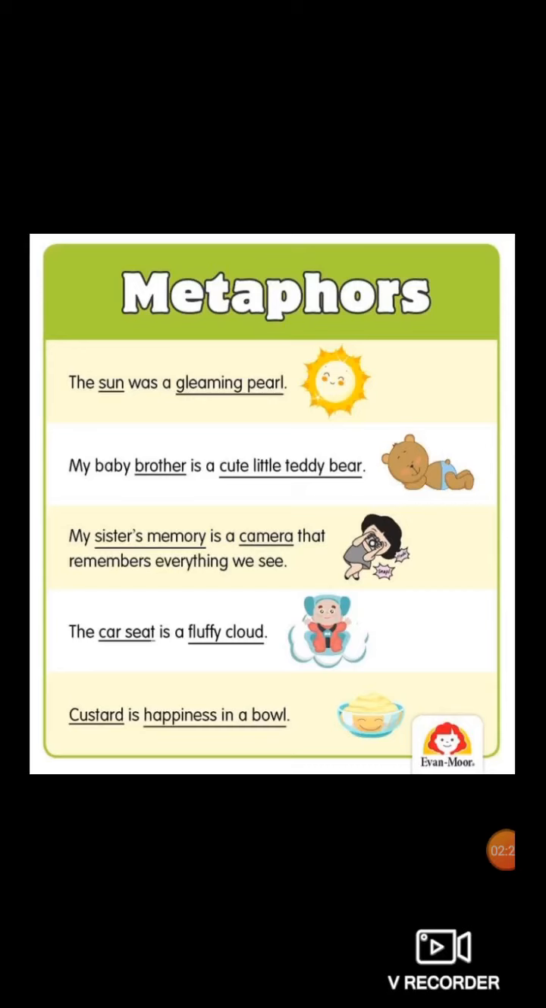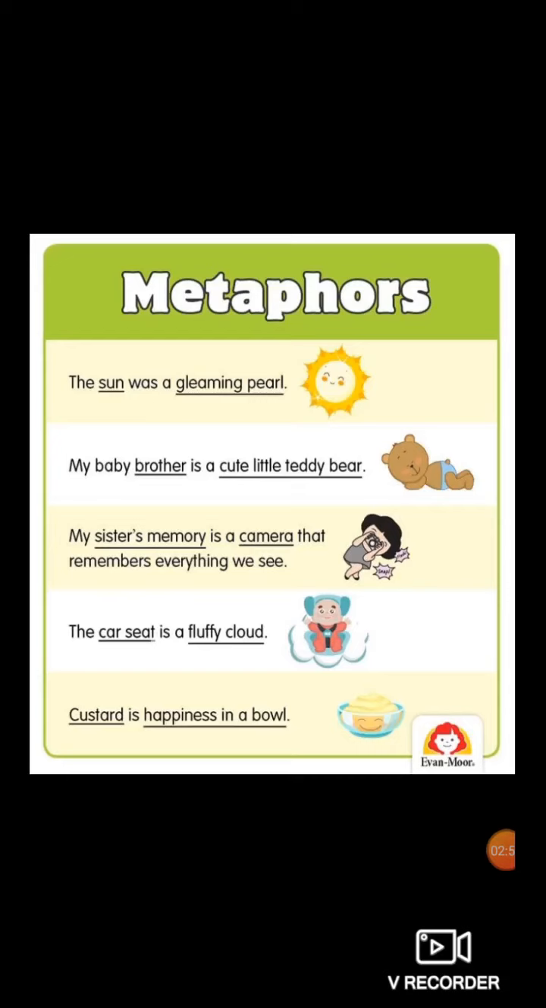Next, custard is happiness in a bowl. Now custard is a sweet, a dessert. Custard is a type of dessert. Now it's compared with happiness in a bowl by using which word? Is. In this example, custard is being compared with happiness in a bowl by using the word is. Students, I hope you have understood the examples and the concept of metaphor very well.